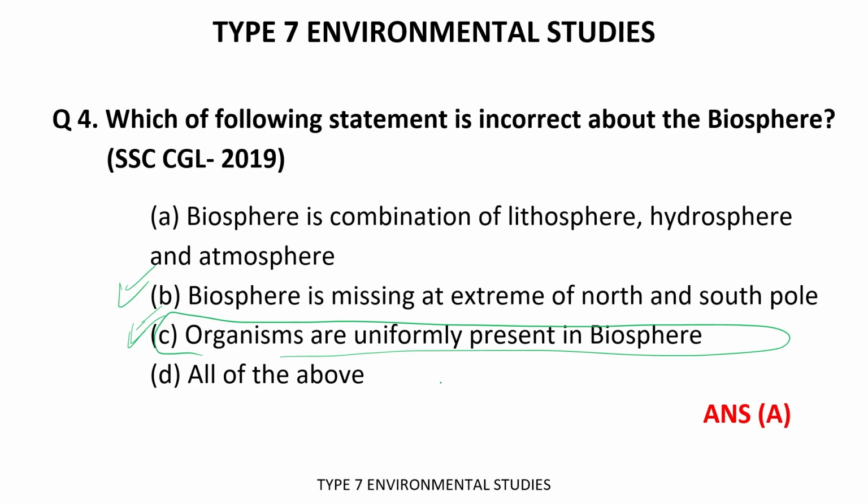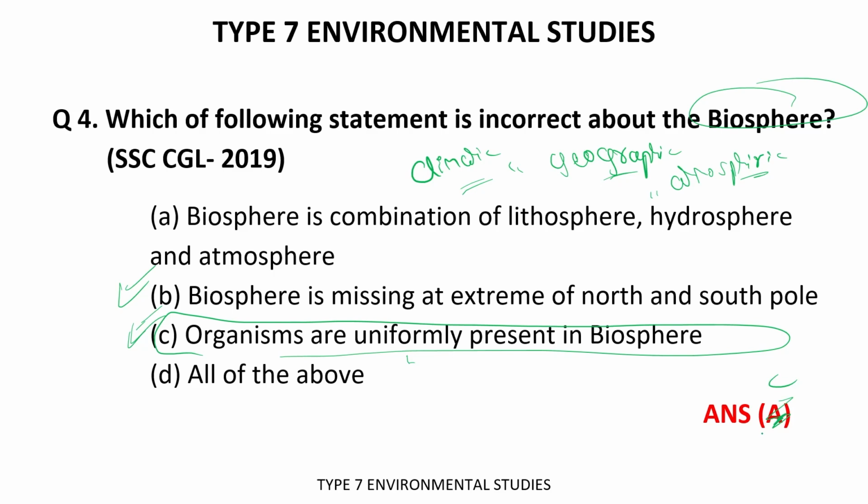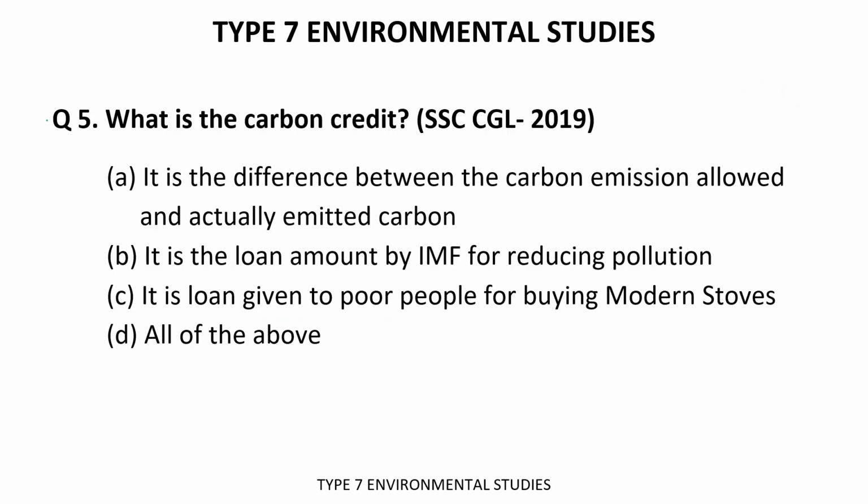Now our statement C states that organisms are uniformly present in the biosphere. Then it is not possible, because every place has different climatic conditions, different geographic conditions, and different atmospheric and environmental conditions. Because of this differentiation, it is totally impossible that every place has uniform organisms or a uniform biosphere. So statement C is totally wrong. Just correct it. Okay, now let's move forward.